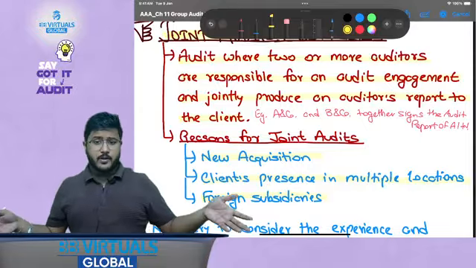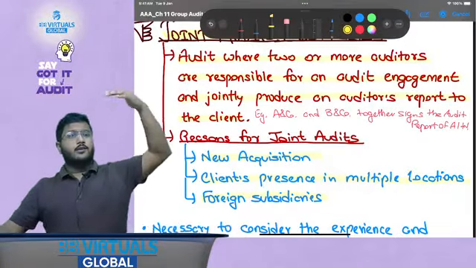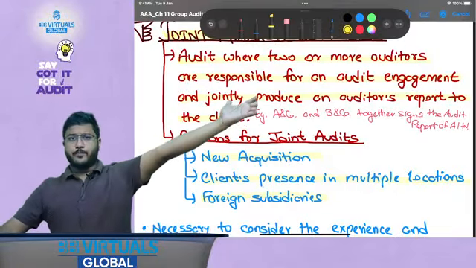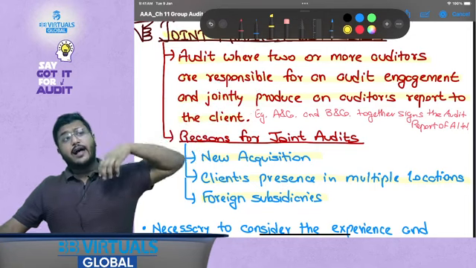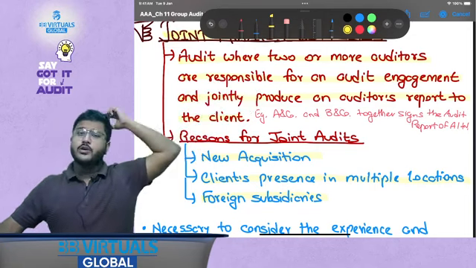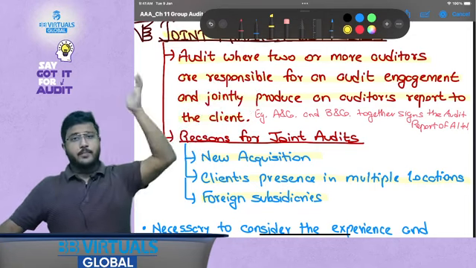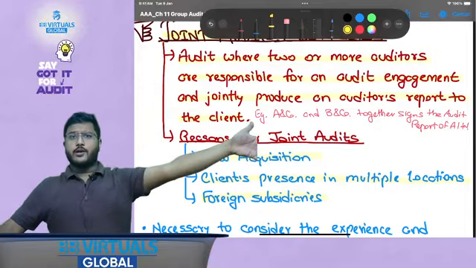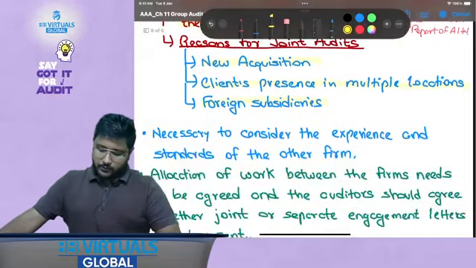In case of foreign subsidiaries, if I accept any client which has components in a foreign country, then I'll have to hire the local auditor over there, and I'll have to collaborate with them to submit the report of the component because they are competent to sign over there. So that might be the reason for joint audits.